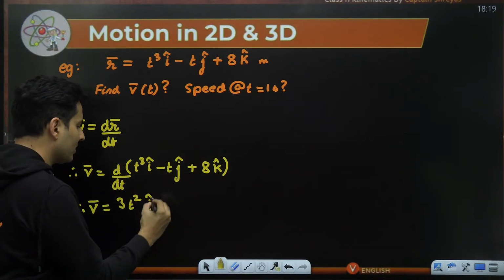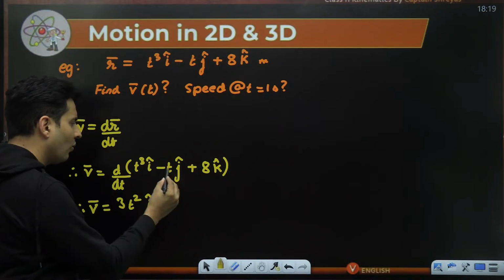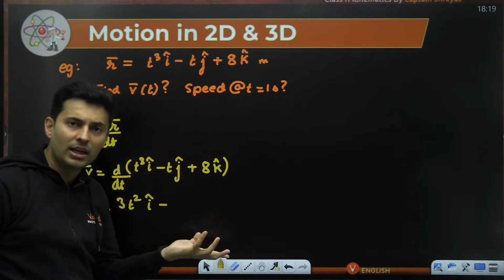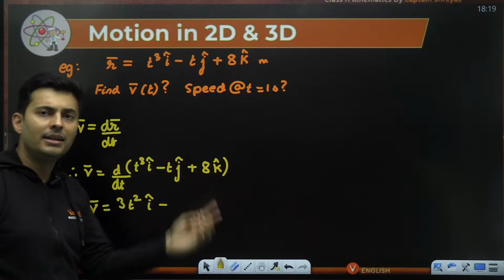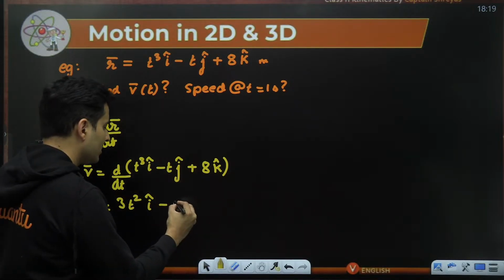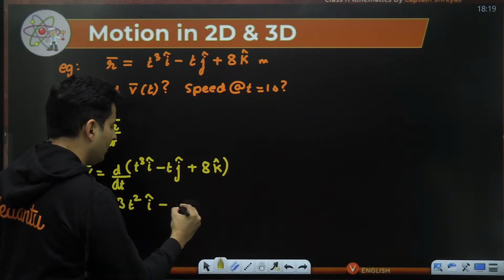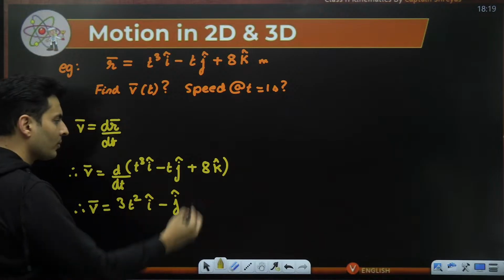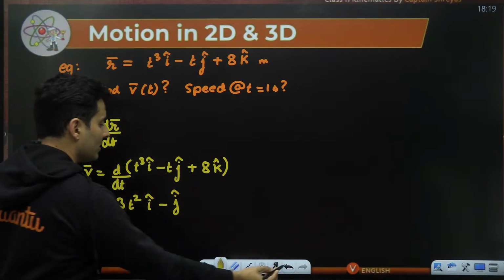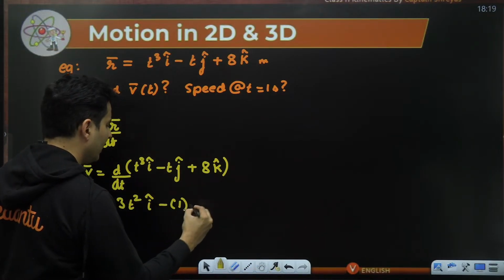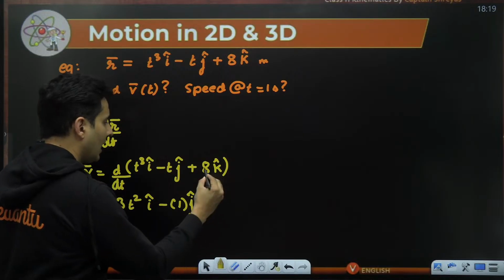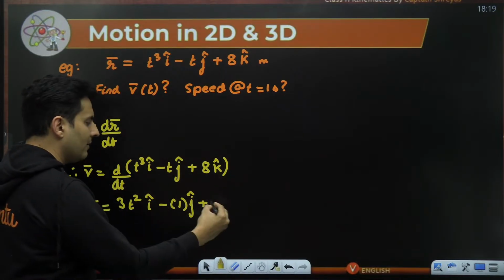But that would be, of course, i cap. Minus as it is. What is the derivative of t with respect to t? dt by dt is gone, it is just 1. So it is just going to be 1 j cap, or I can just put j cap over here. What about 8? 8 is nothing but a constant, and a constant's derivative is 0.